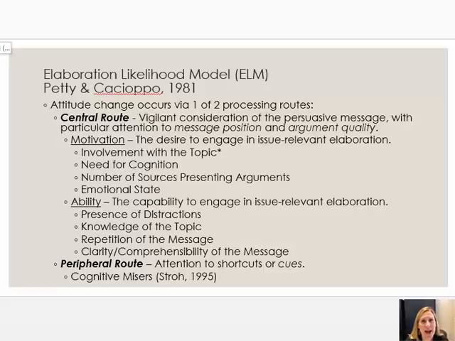The heuristic systematic model by Eagly and Chaiken, Perloff talks about that a little bit in your book, but doesn't focus much on that. That is because the elaboration likelihood model is a very similar model, as you'll see once you do your readings or listen to me talk about the ELM today. And the elaboration likelihood model has been a much more successful theory. It's been a much more heuristic theory.